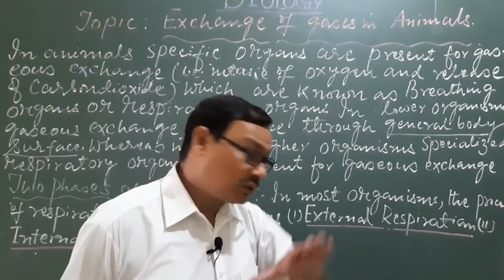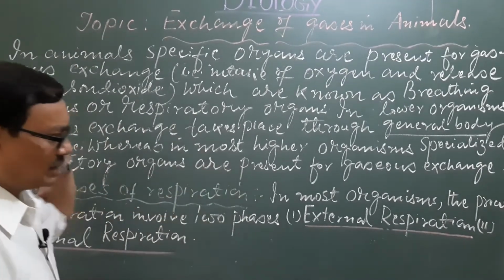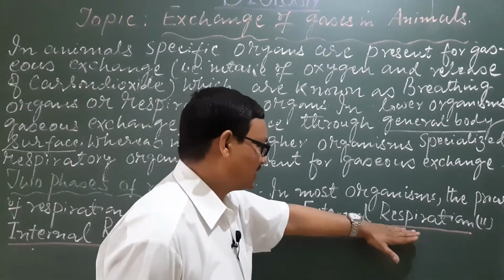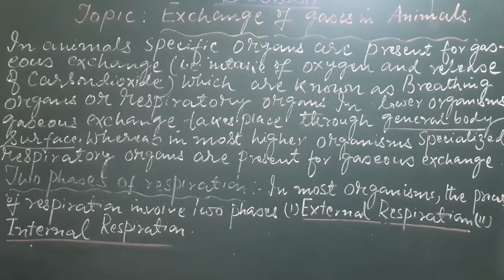So these are some facts about the two phases of respiration: the first phase is external respiration and the second phase is internal respiration.